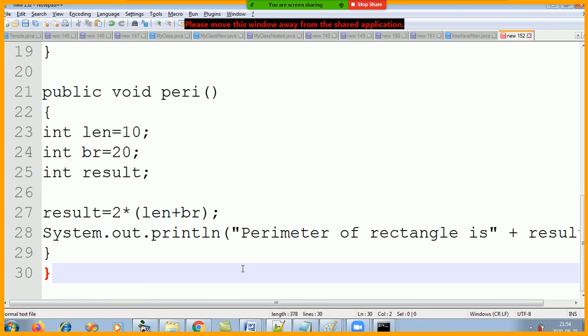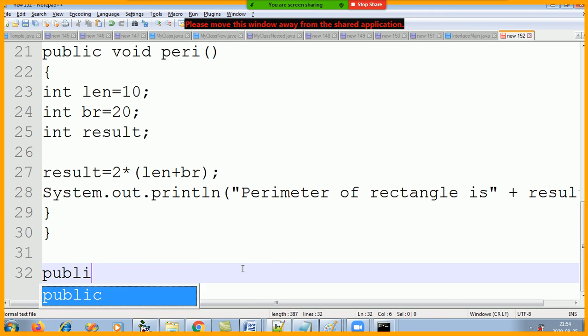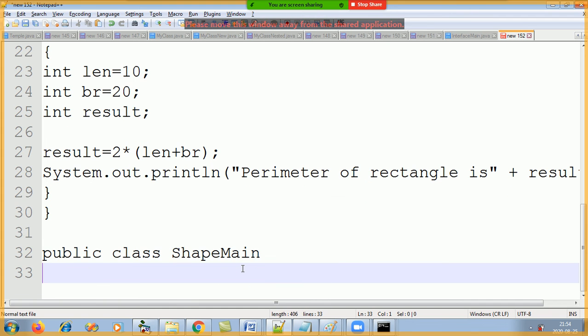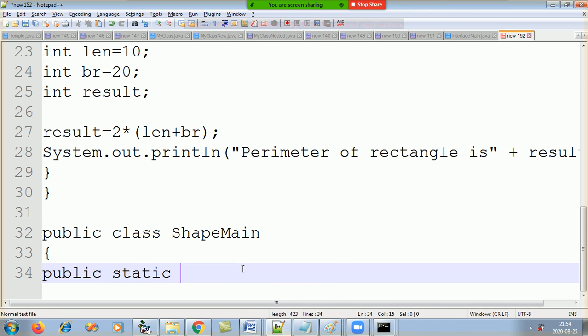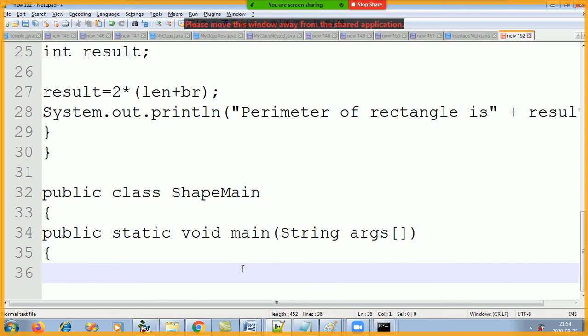Now close the class. For main, make a new class. For main, always make a new class. Public class ShapeMain. Inside it, public static void main. And whose object will be created now?